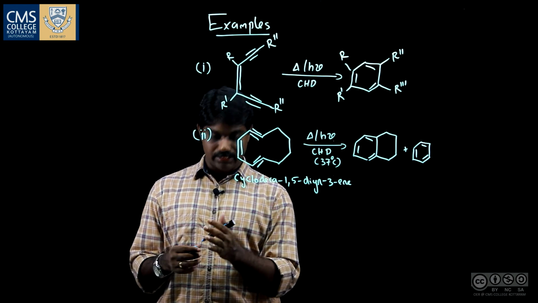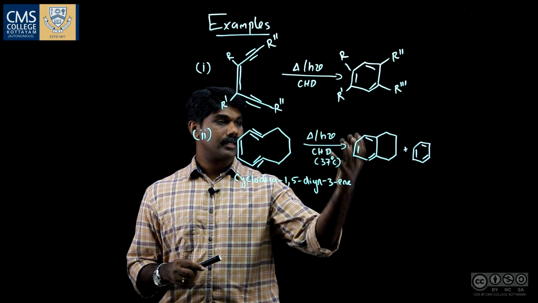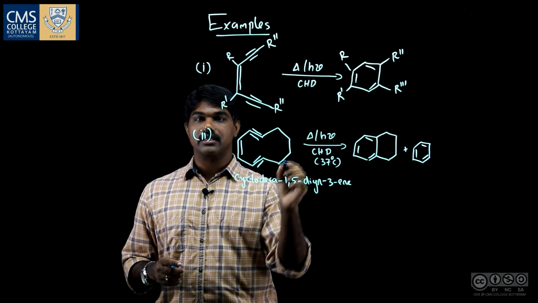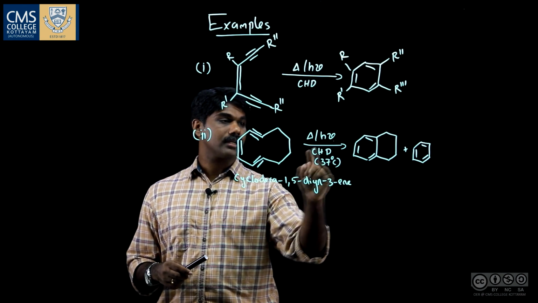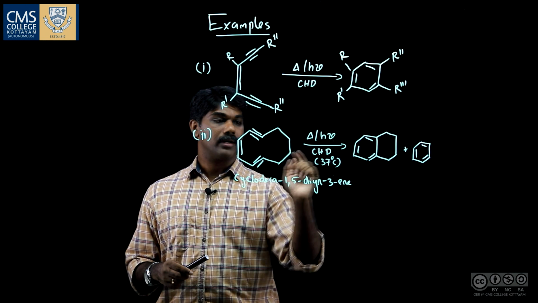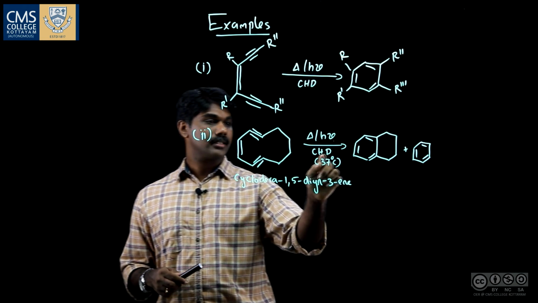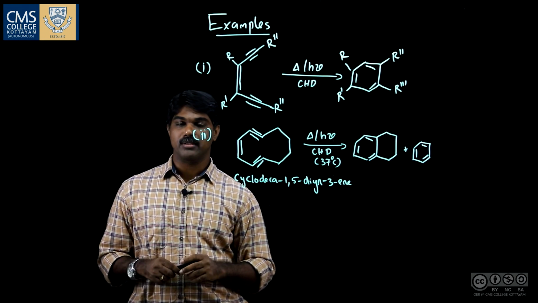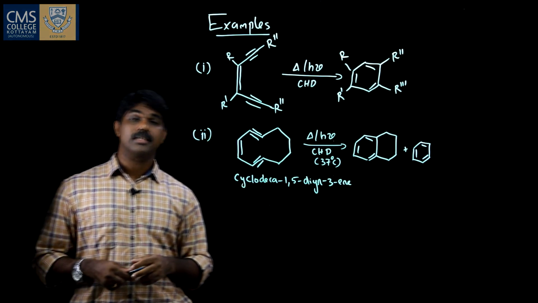Here you have an example, a cyclodeca-1,5-diyn-3-ene, which gets converted to an aromatic system, and because this is a strained ring, you can convert this cyclic ring system to the product by just applying 37 °C, and this CHD gets converted to a benzene ring. So these are two examples of Bergman cyclization reaction, and thank you.